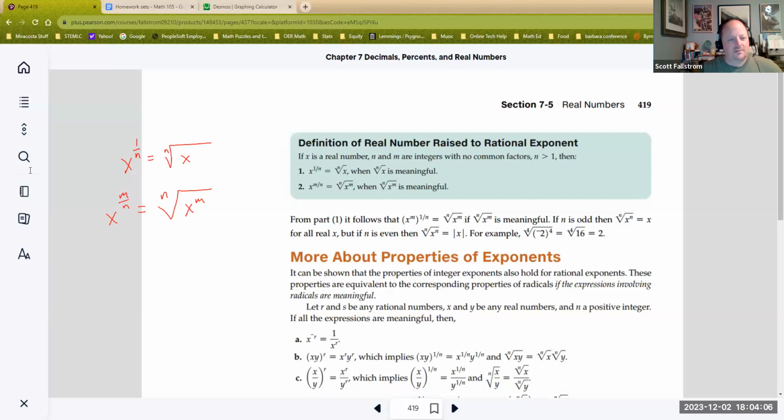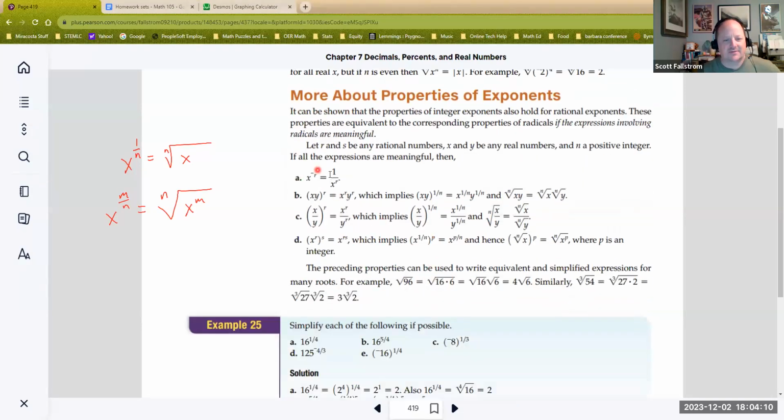Same rules apply with exponents that have applied before. A negative exponent is the reciprocal. Raising a product to a power is the same as the product of the powers. And so that means when you are taking roots of numbers, you get roots that work with multiplication. So just like they did before.